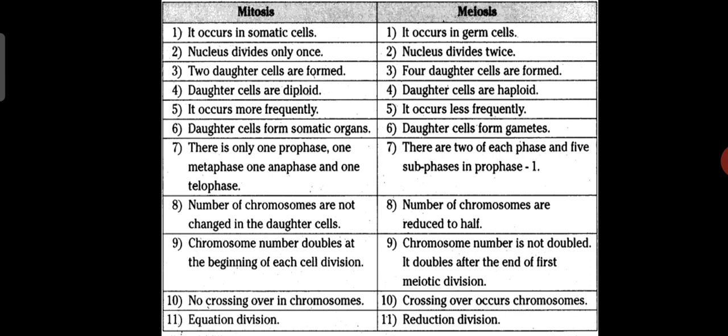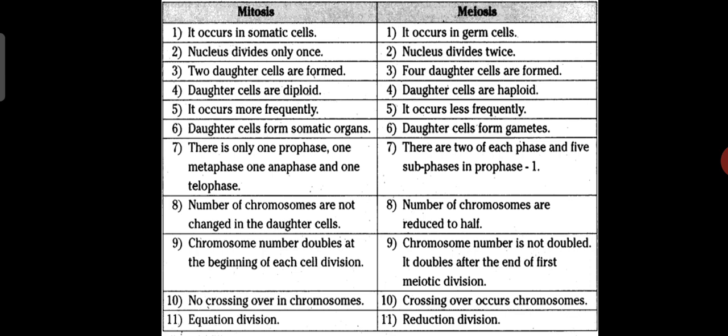The number of chromosomes is not changed in the daughter cells in mitosis, but in meiosis the number of chromosomes is reduced to half, that is from diploid to haploid. Chromosome number doubles at the beginning of each cell division during mitosis, but during meiosis the chromosome number is not doubled. It doubles after the end of the first meiotic division.